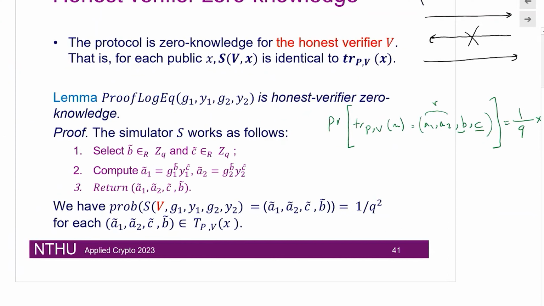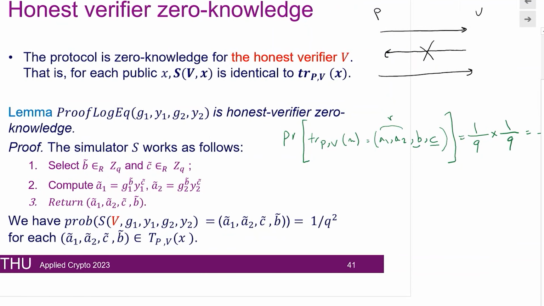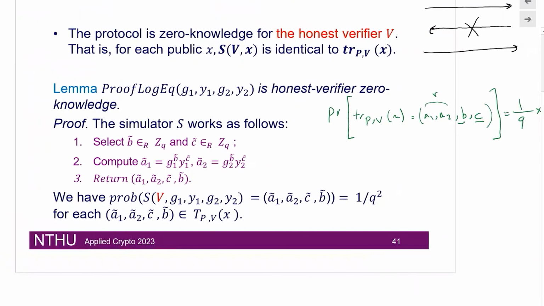So now, if we are replacing the verifier with the honest verifier, we won't interact with the verifier. That means that our simulator would change. So in the simulator, we randomly choose a B, and then randomly choose a C, and then we compute A1 and A2 in the following way, and then we can pretty much return. And this is going to be a valid transcript, because we know that the correctness was verified.